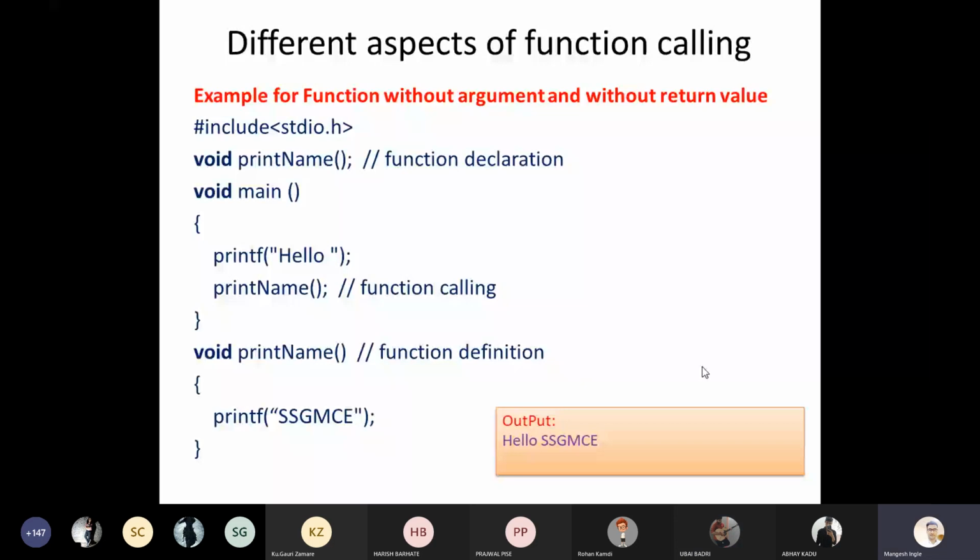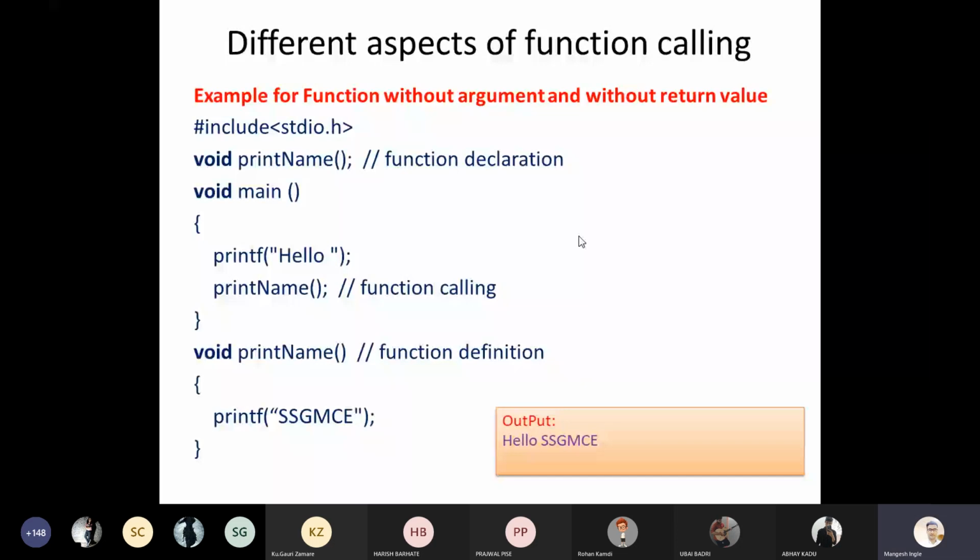So you can see here, with the help of these three comment parts, function declaration, function calling, and function definitions. Just compare these three differences and the definitions. Once your main function has been executed, the control will switch inside that main function, and then the printf statement will execute and output hello.